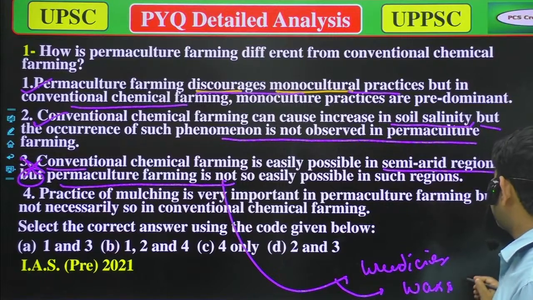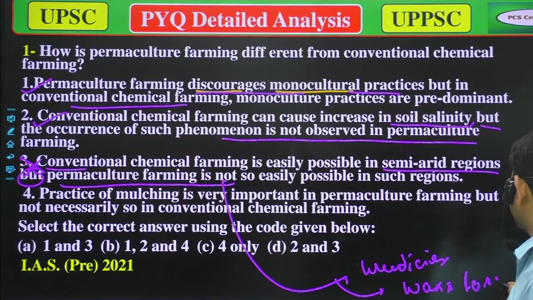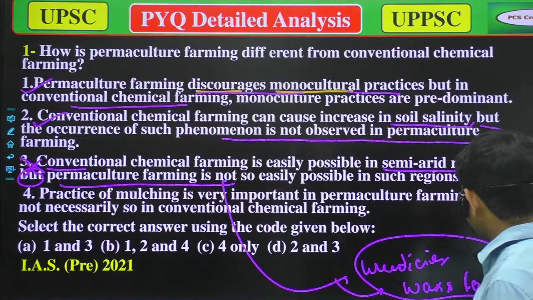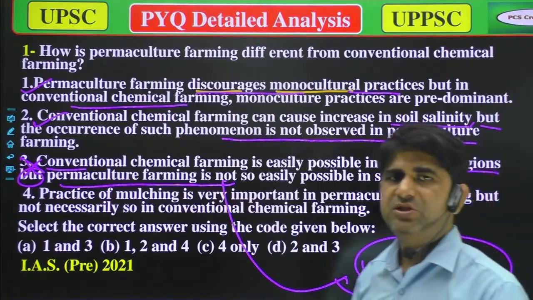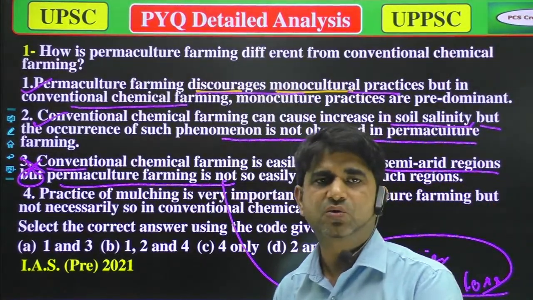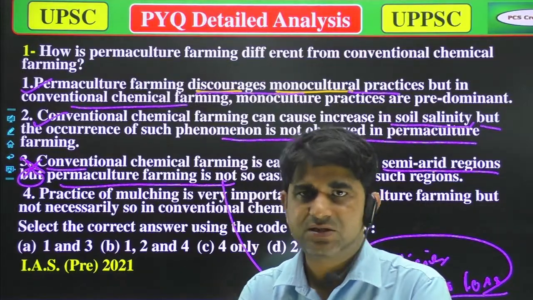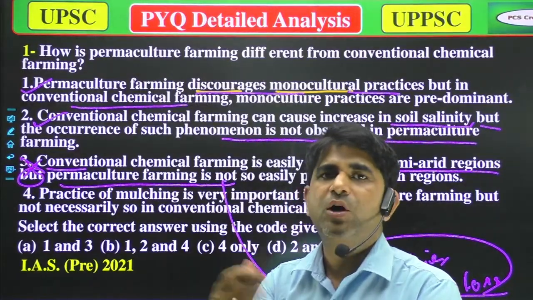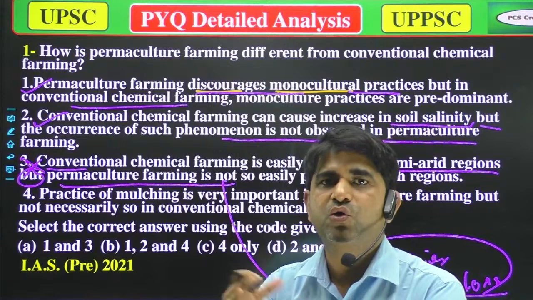Mulching is a practice which decreases water loss and does not provide sufficient conditions for the growth of weeds.